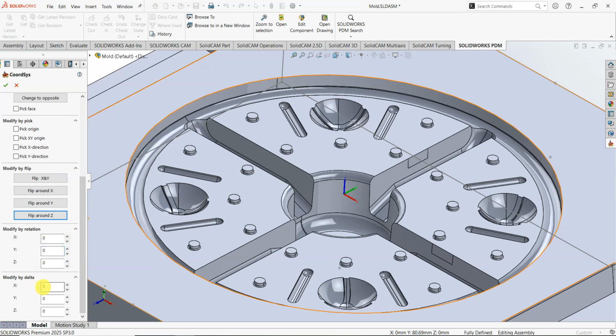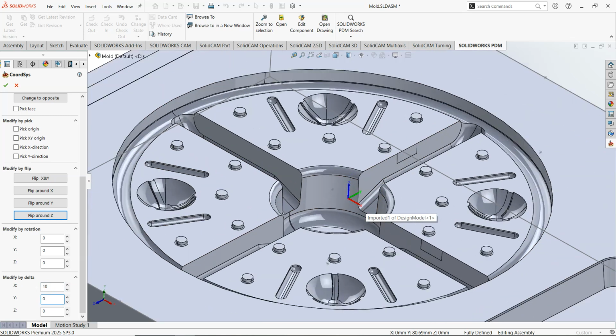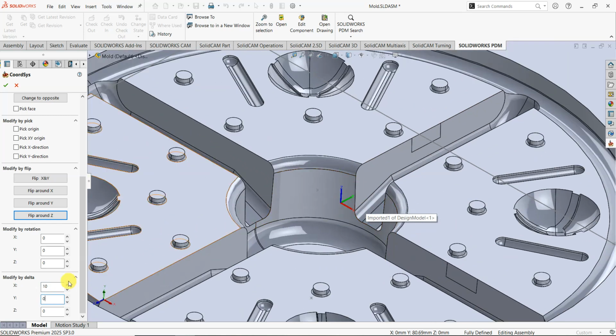And also in this case we can change the position of it in this direction. For example, I want to change it 10 millimeter in the X direction, and you can see that it just shifted to the new location, and 25 millimeter in this direction.